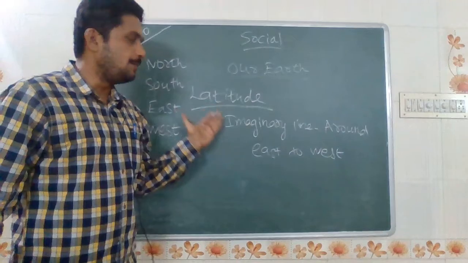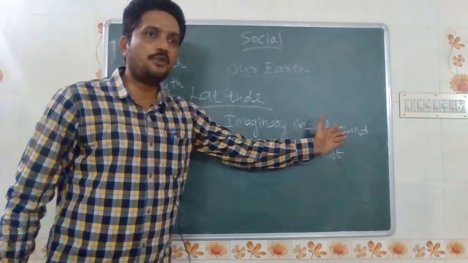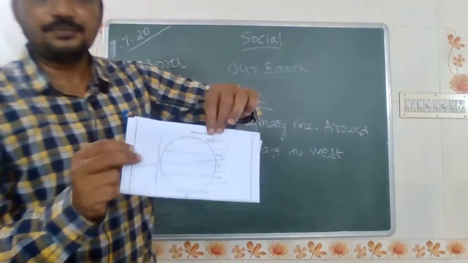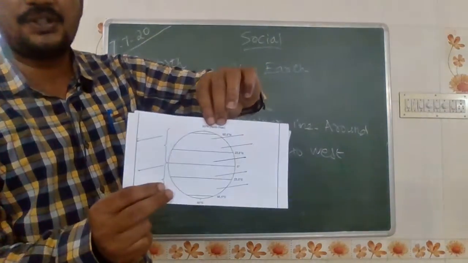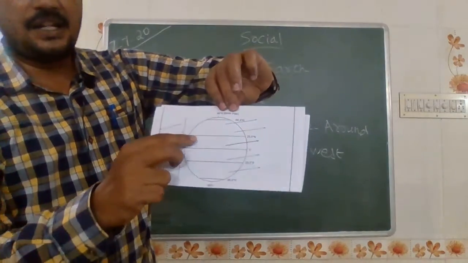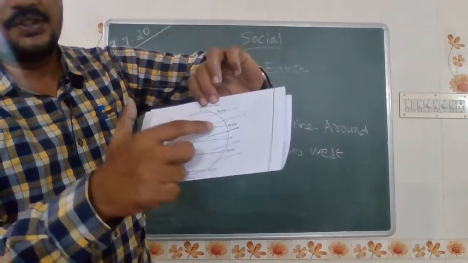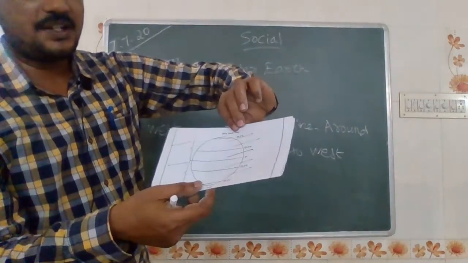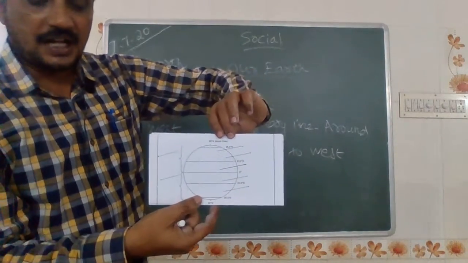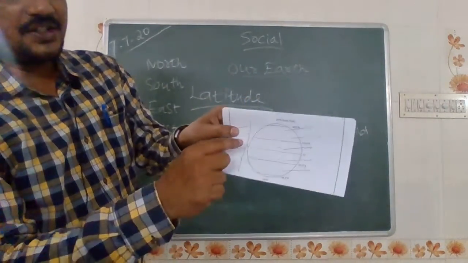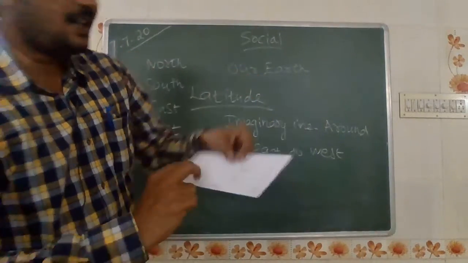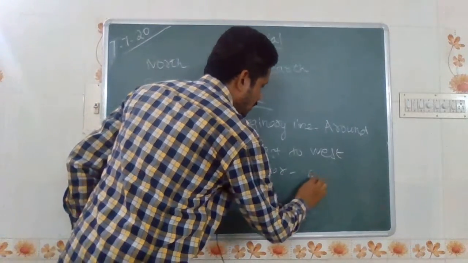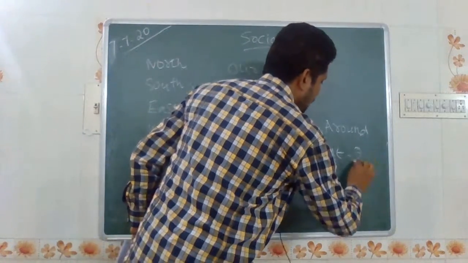What is meant by latitude? It means an imaginary line around the equator that passes from east to west. See, again I'm showing this picture clearly. Please watch this picture, students. This one is an imaginary line, 23.5 degree north. So this one we call an imaginary line, an axis traversing from east to west. In the central line, that is called the equator, that lies at 0 degree.